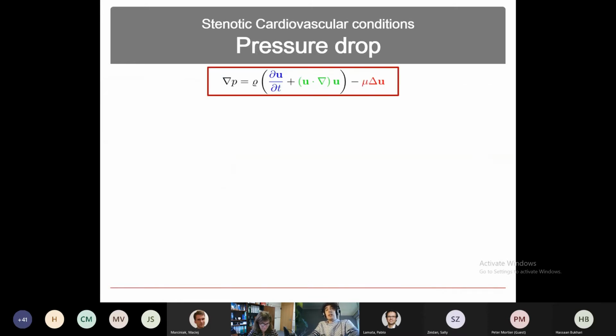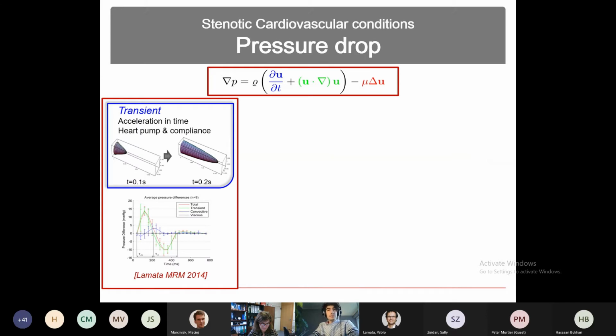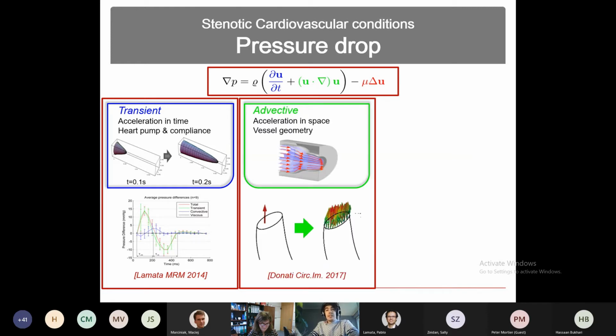As you can see here, it is derived from the Navier-Stokes equation. So the kinetic energy is basically the acceleration in time. The advective energy is basically what simplified Bernoulli is.